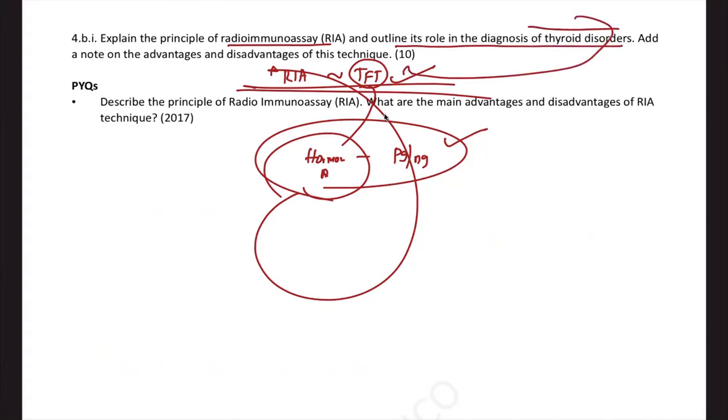So that's why, outline its role in diagnosis of thyroid disorders is one area where you have to write about the thyroid function test. You have to mention the values of free T3, free T4, and TSH, and based on that, you can say what is hyperthyroidism and what is hypothyroidism. So you will end your answer there. Apart from that, they're also asking the advantages and disadvantages of this technique, which is again a question from 2017, which is repeating.